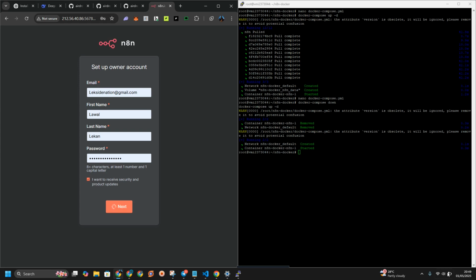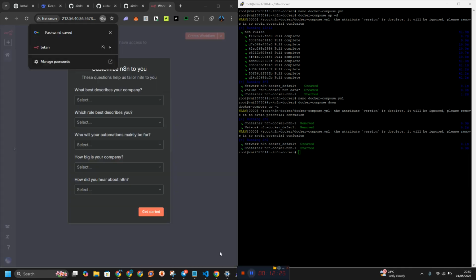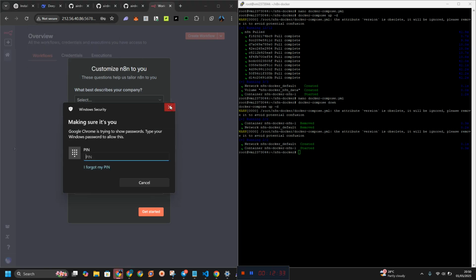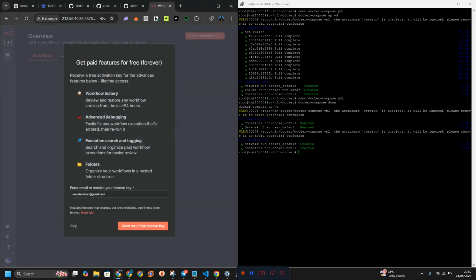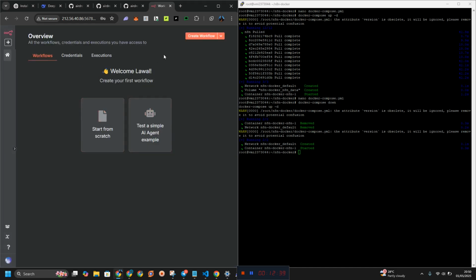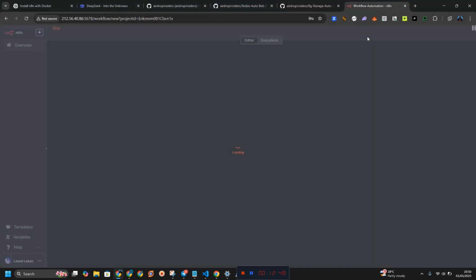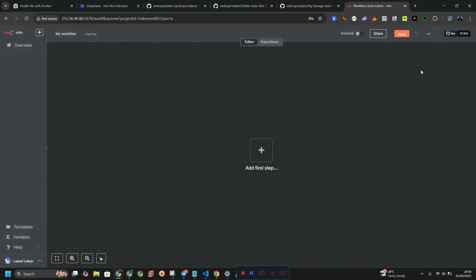Let me pause this video for a while. Now here I'm actually going to remove something. Click on get started. You don't have to set up everything, and click on skip. So this is how you are going to create your workflow. Let us create the first workflow, for example, just to test this out.